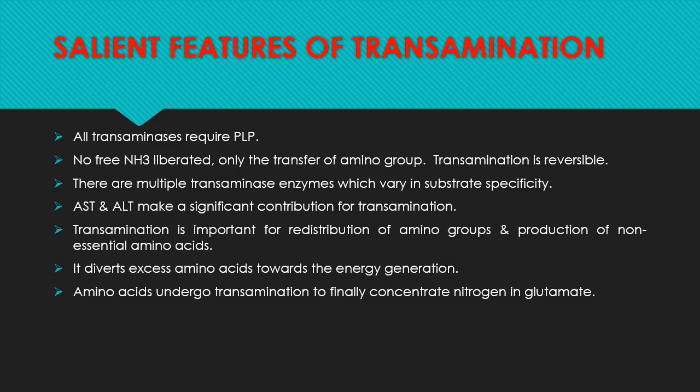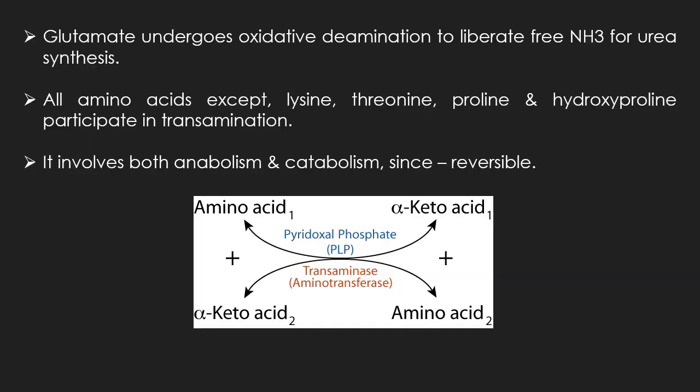It is important for redistribution of amino groups and production of non-essential amino acids. It diverts excess amino acids toward energy generation. It undergoes transamination to finally concentrate nitrogen in glutamate. All amino acids except lysine, threonine, proline, and hydroxyproline participate in the transamination reaction, and it involves both catabolism and anabolism since it's reversible. This is also the transamination reaction.